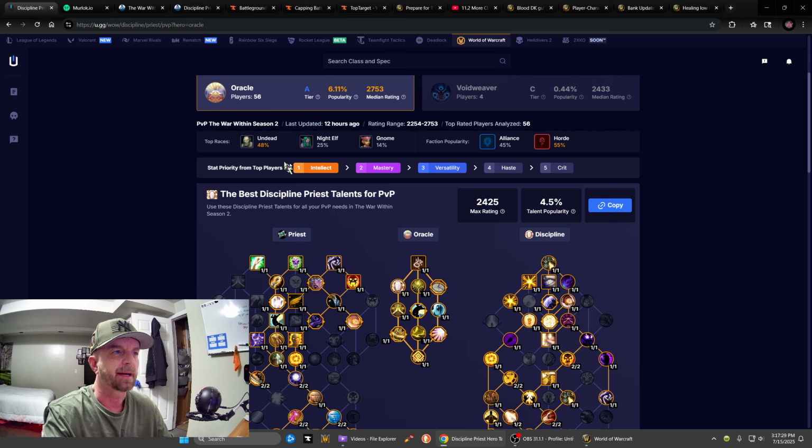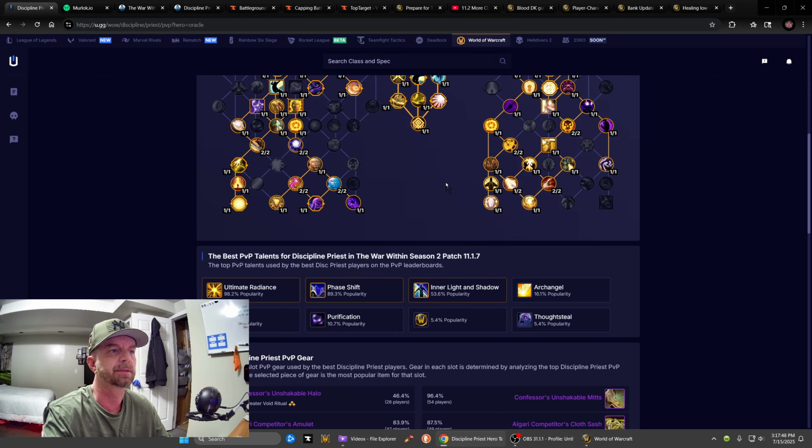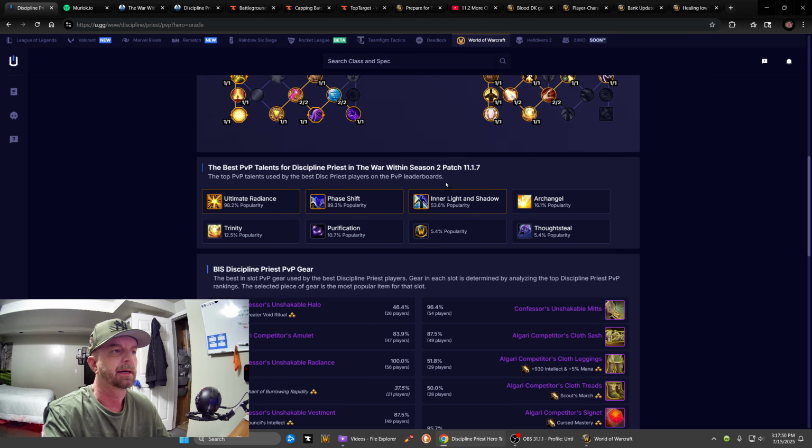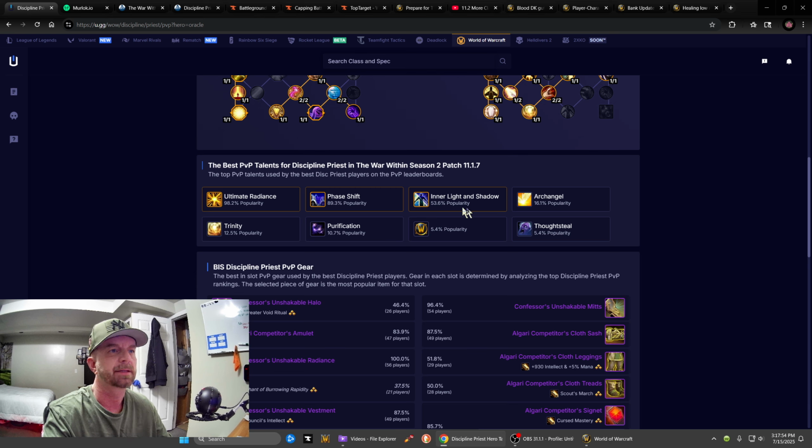It tells you the stat priority. It tells you the top races. Undead's at first. Of course, humans going to be last. They killed the racials for humans. But they have the best talent builds according to their data. They have the best PvP talents here. Tells you the popularity, so I guess these three are the most popular.